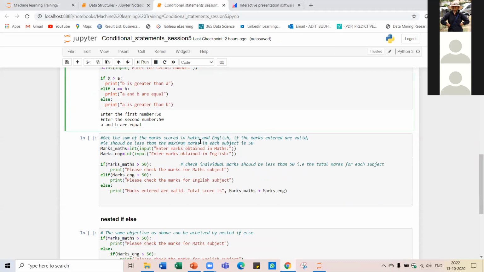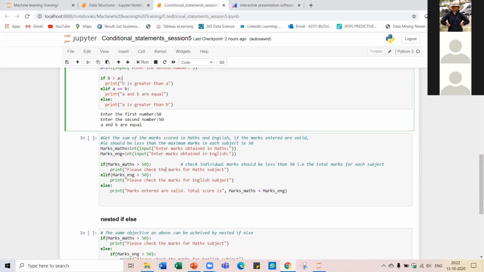Now here I have again written a code with which I am trying to get the sum of the marks which a person has scored in mathematics and English. But it should do that after checking if the marks entered are valid or not.